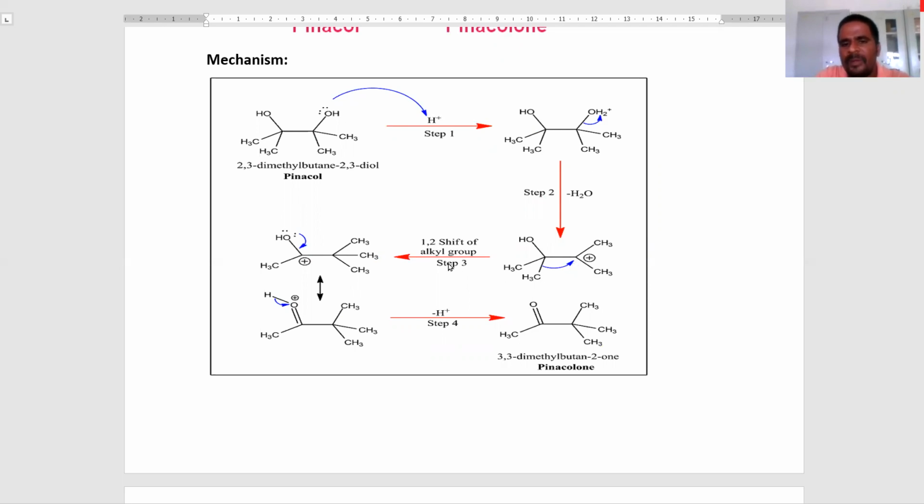The third step is a 1,2 shift. Migration of a methyl group takes place. That is called a 1,2 shift of an alkyl group to the carbocation to form a new carbocation. This carbocation is stabilized by the lone pair of electrons on the hydroxy oxygen atom. This lone pair shifts towards the electron-deficient carbon to form the double bond between carbon and oxygen. Finally, from the electron-deficient oxygen atom, elimination of the proton takes place to form pinacolone.